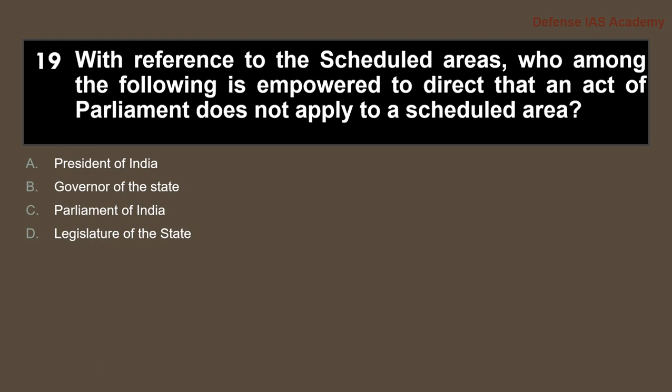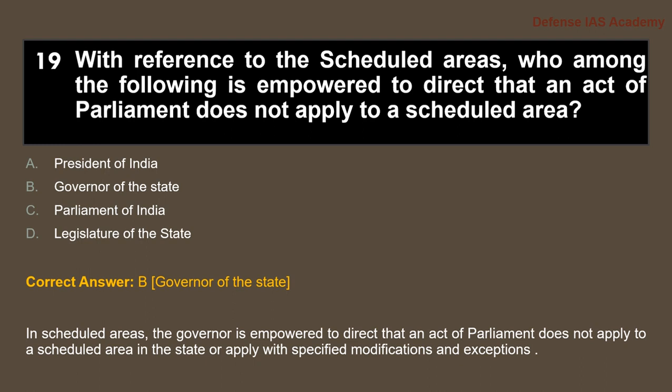I'll read it once more. With reference to the scheduled areas, who among the following is empowered to direct that an act of Parliament does not apply to the scheduled area? Answer to the question is option B, Governor of the state. In scheduled areas, the governor is empowered to direct that an act of Parliament does not apply to the scheduled area